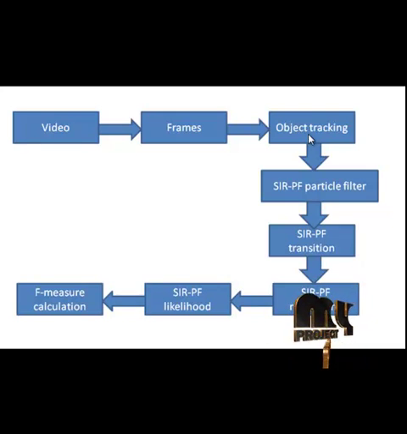We subtract the original frames from the empty background in order to get the foreground information alone. So after the object is extracted, we are tracking the objects using the SIR particle filter. Here in the SIR particle filter there are three steps: transition, resampling, and likelihood. In the transition step, the transition function generates predicted state particles from the previous iterations. Then in the likelihood step, to maintain the identity of the tracked subjects within and between views, the likelihood function is necessary.